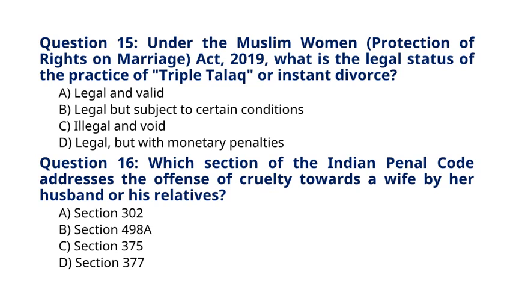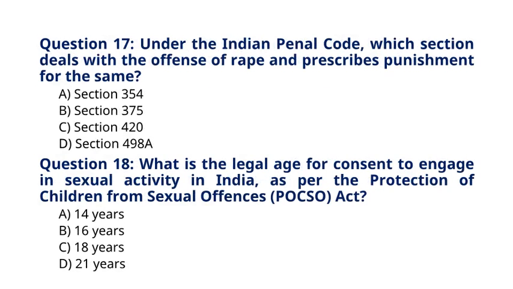Question 16. Which section of the Indian Penal Code addresses the offence of cruelty towards a wife by her husband or his relatives? A. Section 302. B. Section 498A. C. Section 375. D. Section 377. The correct answer for question 16 is option B. Section 498A.